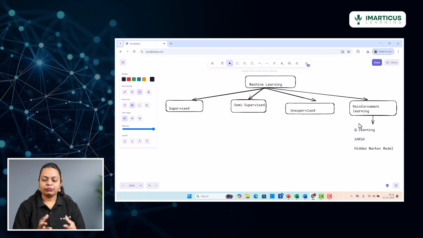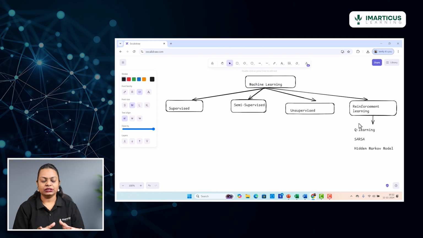There are multiple such algorithms, but I'm just naming a few of the important ones, given that this is just a glimpse of the entire machine learning umbrella that we are going to see today. So these are certain models that typically fall under the reinforcement learning category. Now, the other major categories, as I said, are supervised and unsupervised.